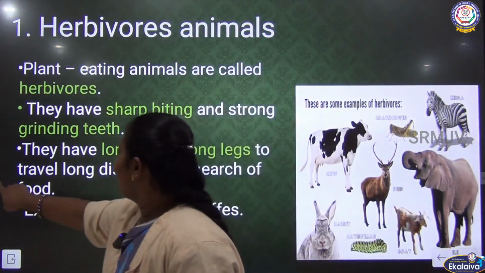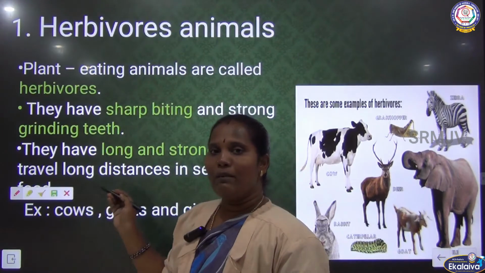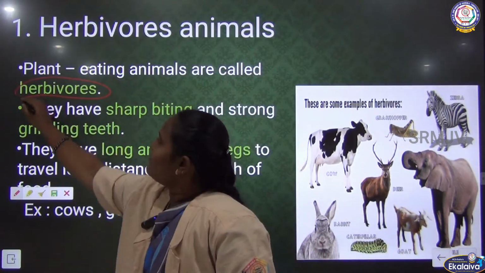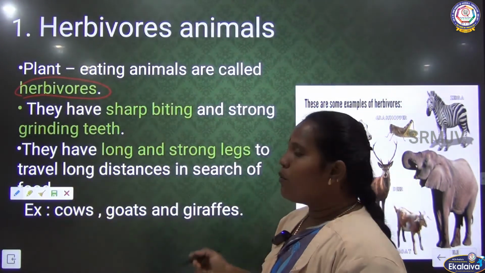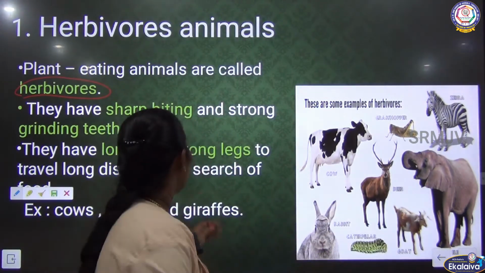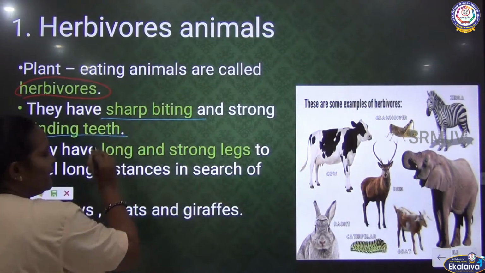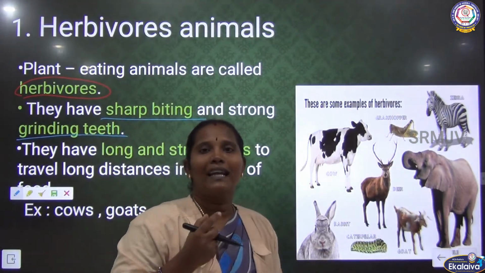See, first one we have to see is herbivorous animals. What are herbivorous animals? Plant eating animals are called herbivorous animals. We already saw, isn't it? What are the special features of these herbivorous animals? They have sharp biting and strong grinding teeth.